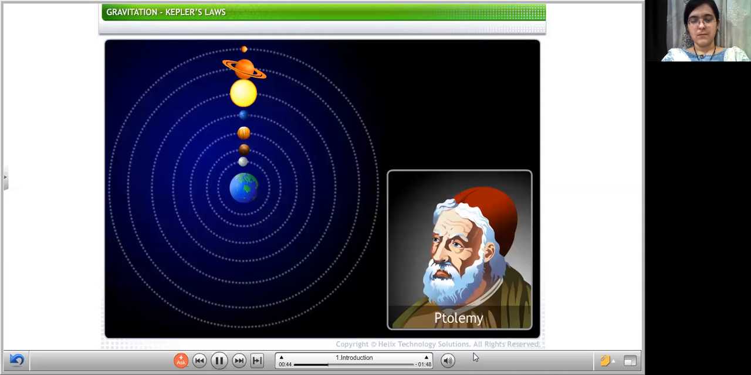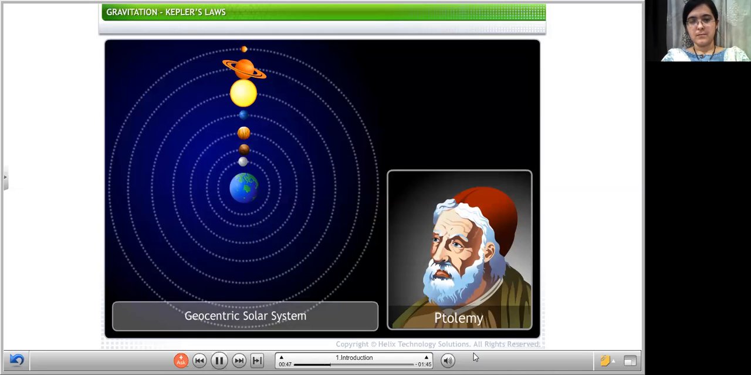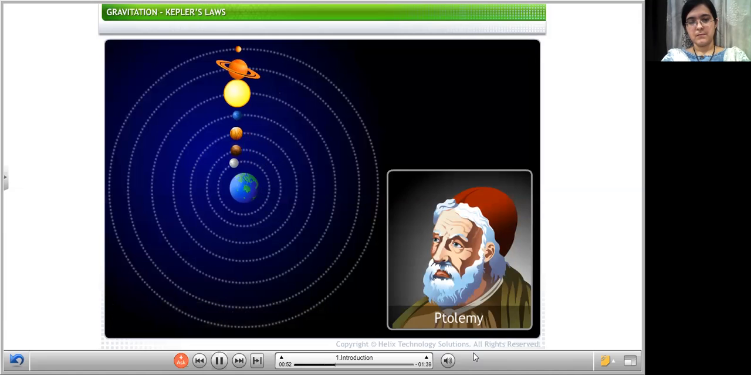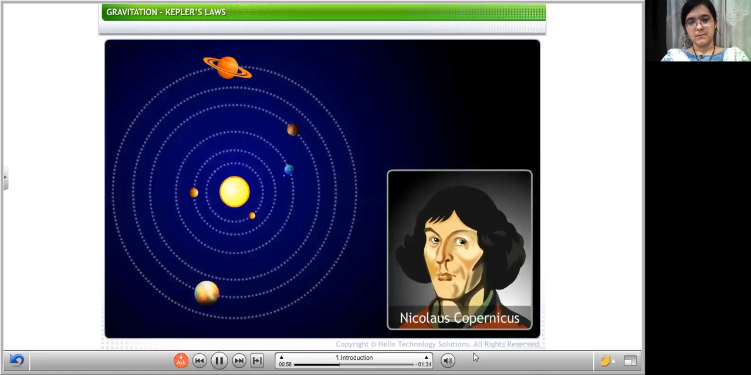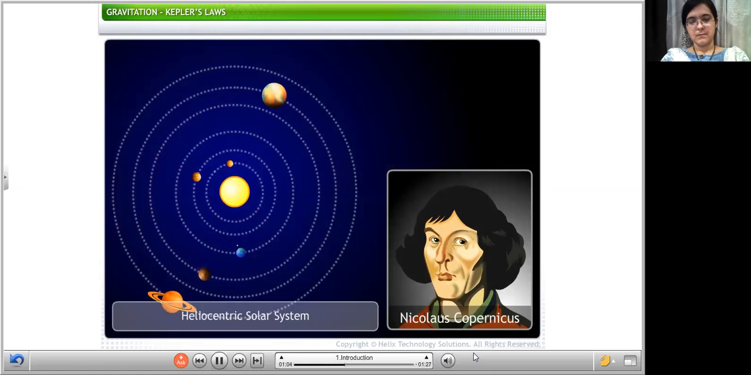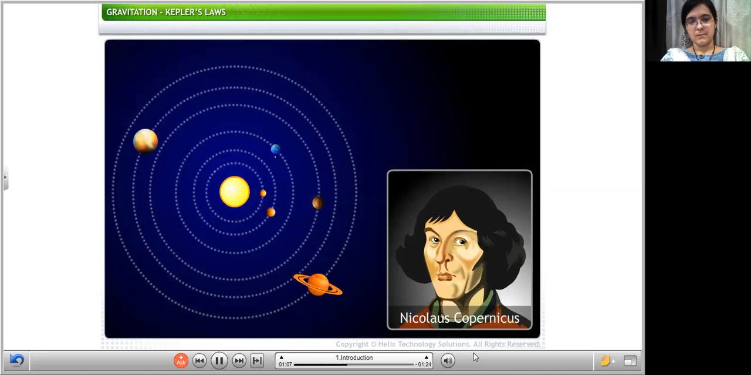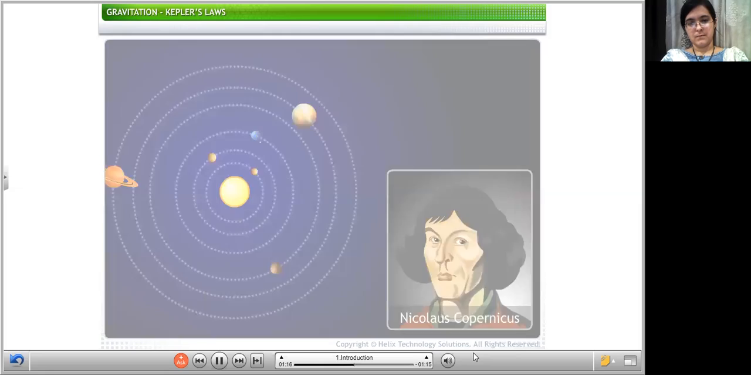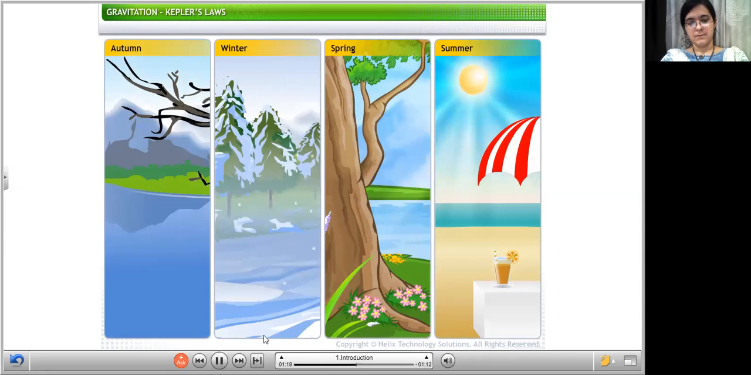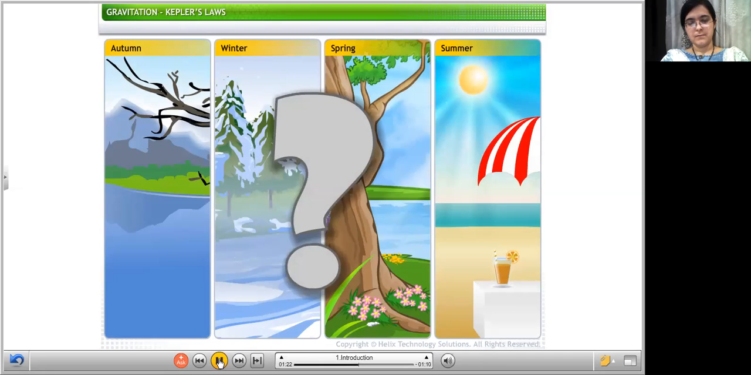Ptolemy showed the world a geocentric solar system, which was centered on the Earth with the Moon, the Sun, and 5 planets revolving around the Earth in perfect circular orbits. Then came Nicolaus Copernicus, who presented a heliocentric solar system. This model showed the Sun at the center of the solar system, with planets revolving around the Sun in circular orbits. However, neither of these models could explain the variations in seasons or the lengths of days over the year.